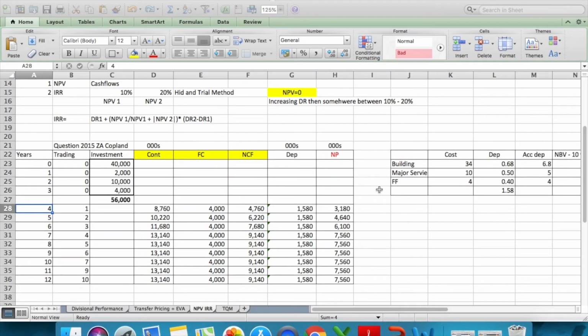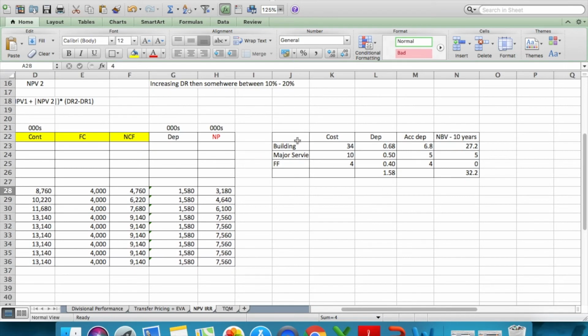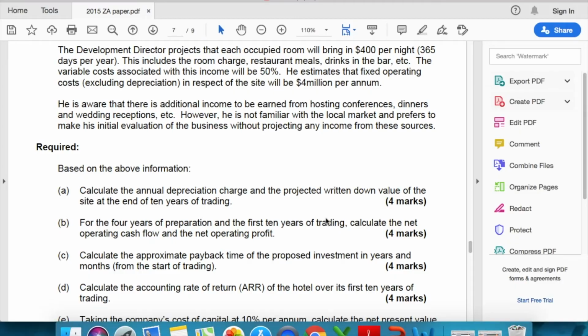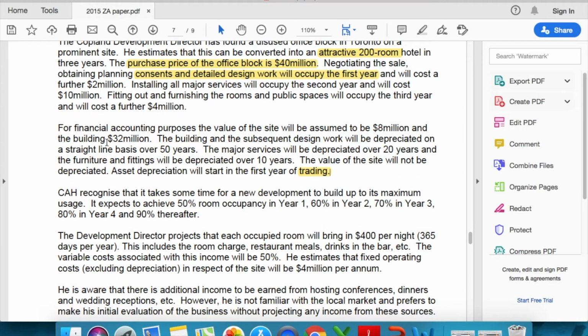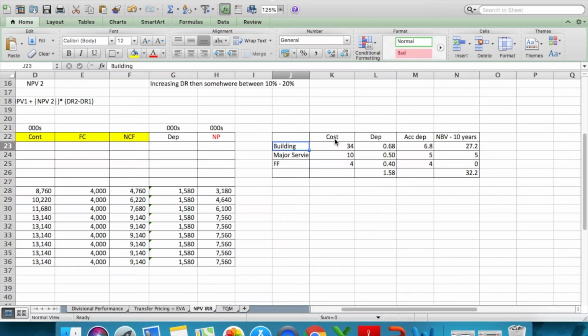So let's go to that. So I've made a table here. So we have cost, depreciation, accumulated depreciation, and net book value after 10 years. So I'm going to look at building first, right? So a building was 32 million, and subsequent design work, these two are depreciated together over 50 years. So I'm going to add them both up.